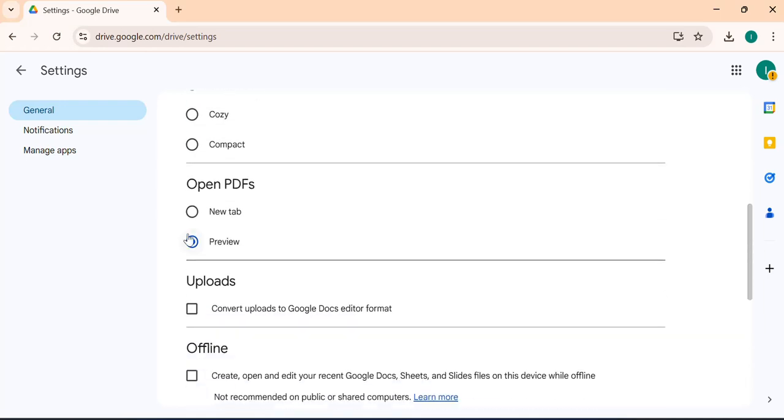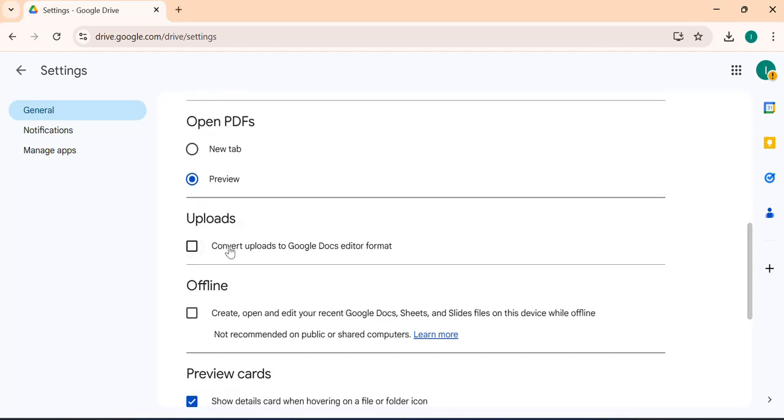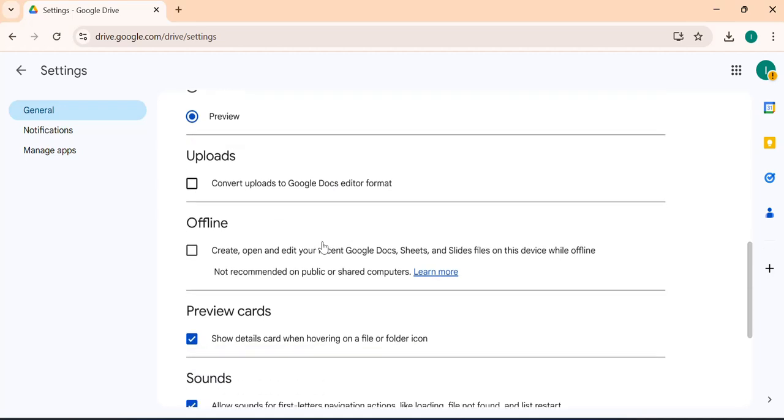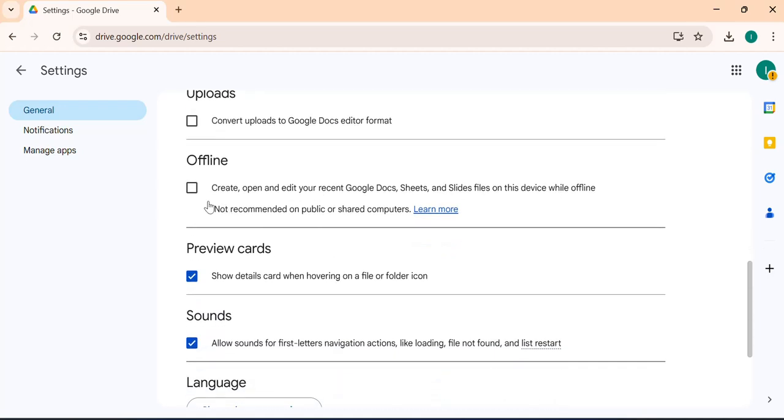And then we have options for PDF and upload. So you can convert uploads to Google Docs editor format. When you upload a file, it automatically converts it into Google Docs whereby you can easily edit online. And then you have this offline option whereby you can create, open, and edit documents that have been recently used, like Google Sheets. You can use it offline. How about that? It's a good feature. And when you go back online, you can easily store it on your drive.